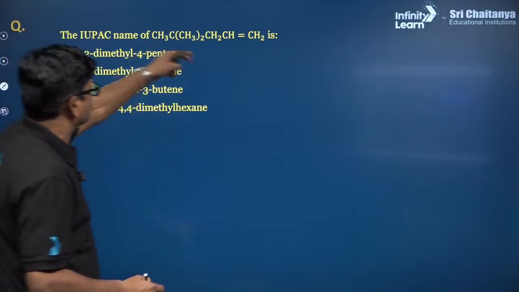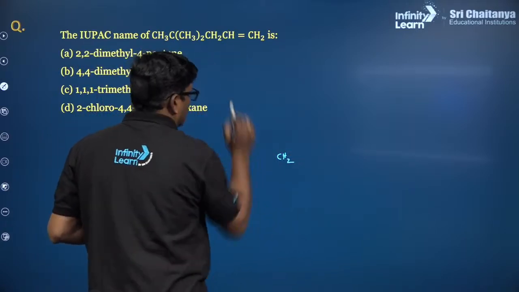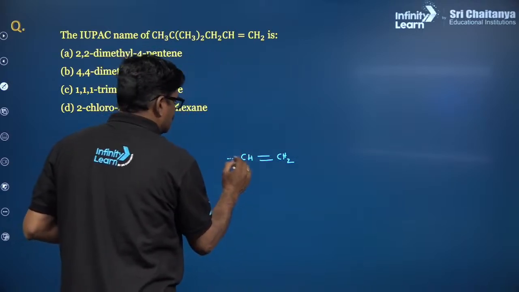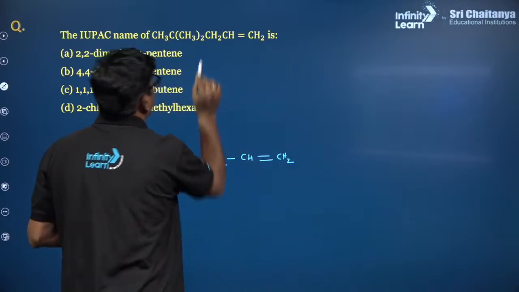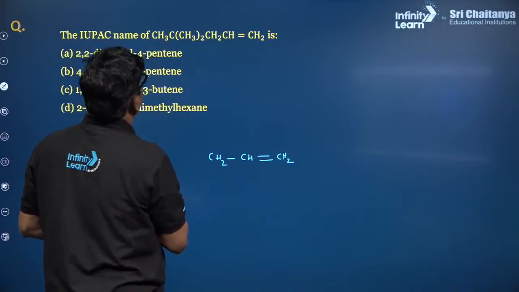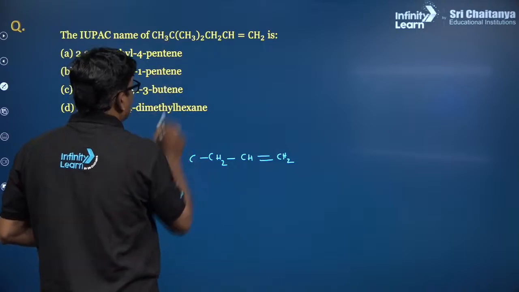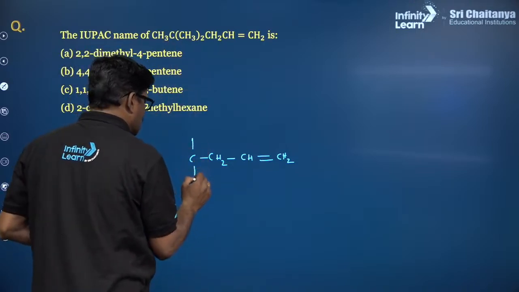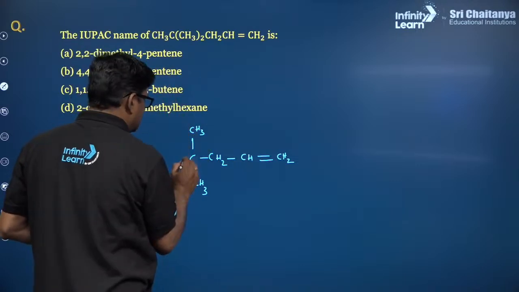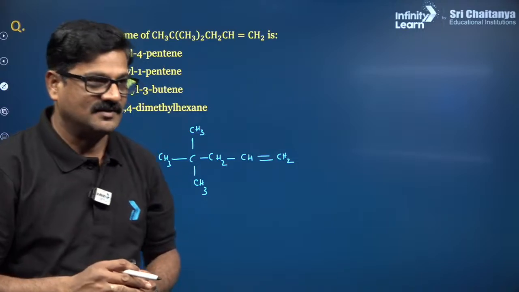Let us take this structure: CH2 double bond CH and CH2, connected to C and CH3, and it is going to be connected to C, and that C has 2 CH3 groups and the other side is another CH3. So this is the actual structure you need to understand.